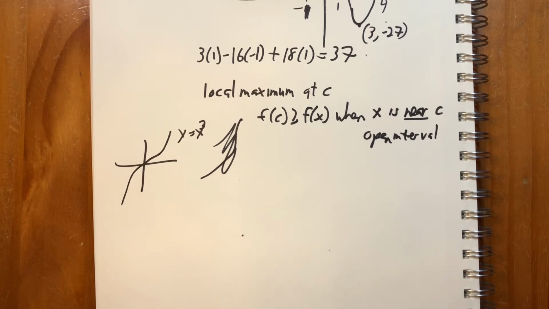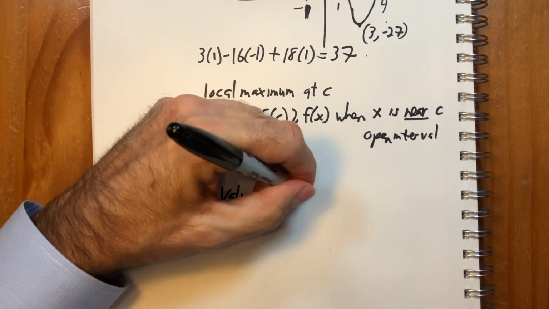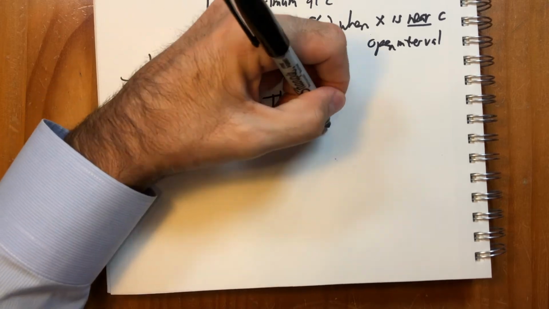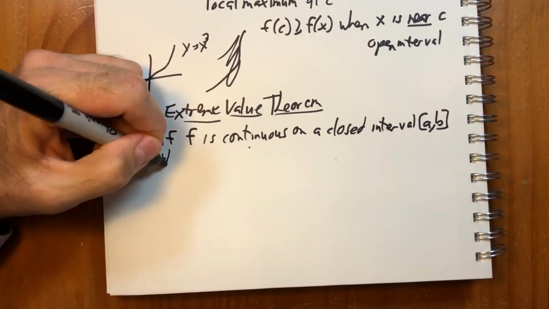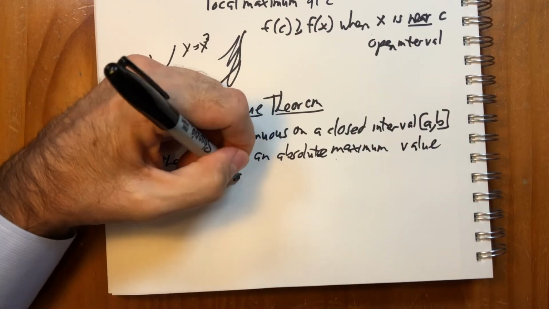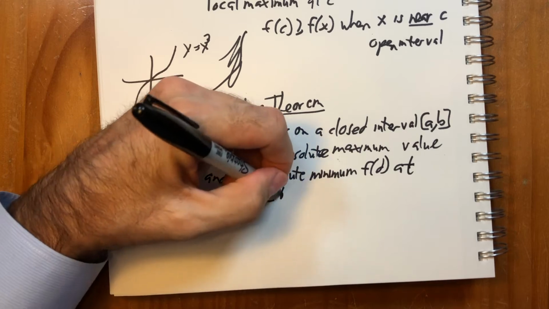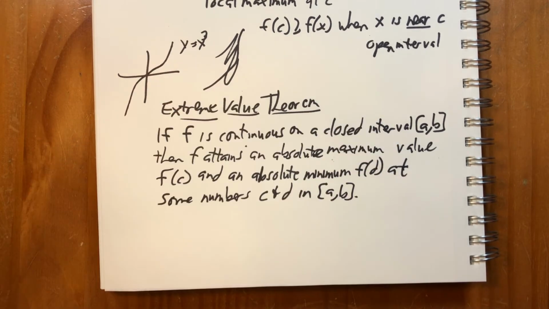What are the conditions under which a function f is guaranteed to have extreme values? So this is the extreme value theorem. If f is continuous on a closed interval [a, b], then f attains an absolute maximum value f(c) and an absolute minimum value f(d) at some numbers c and d inside the interval. So there are two aspects to this theorem.